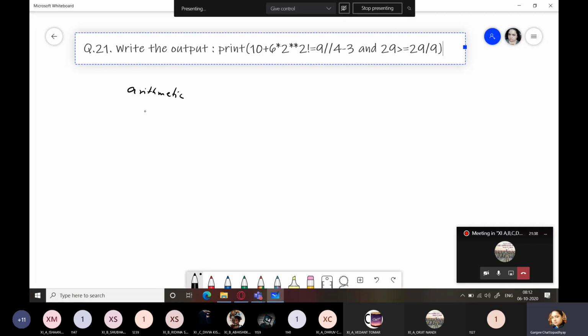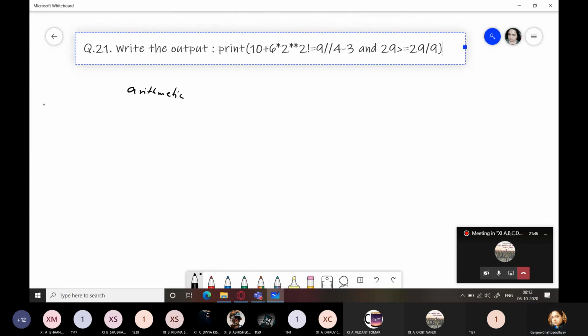So you have arithmetic operators. Which other operators can you spot in this? Can anyone tell me? Any other operator which you can spot in this expression? Arithmetic operators are there. Apart from that, two more types of operators are there. Look closely and tell me. And is which type of operator? It is a logical operator.